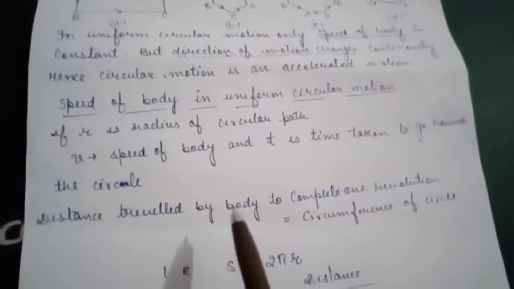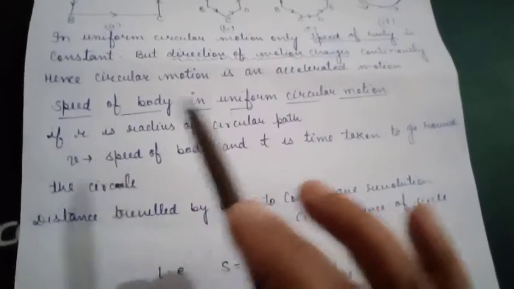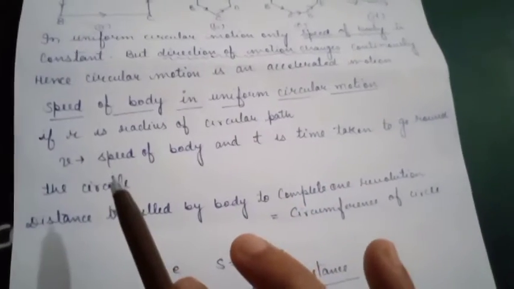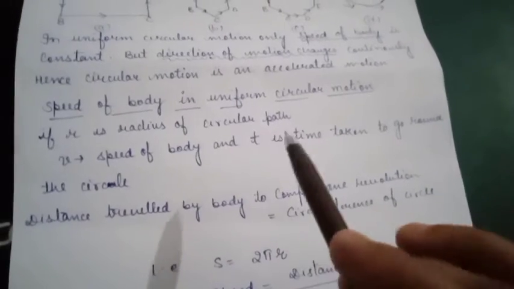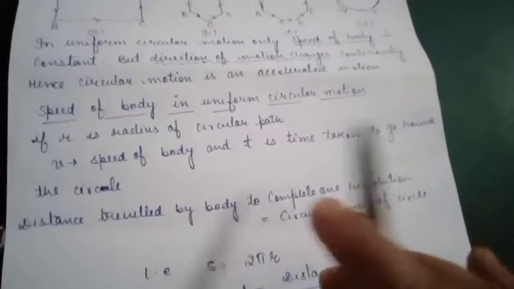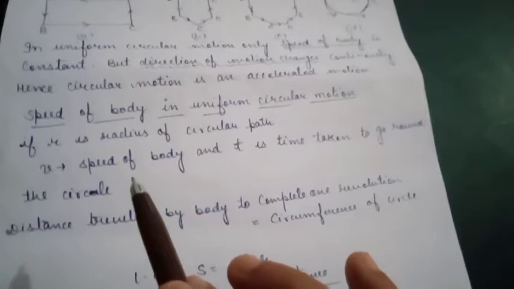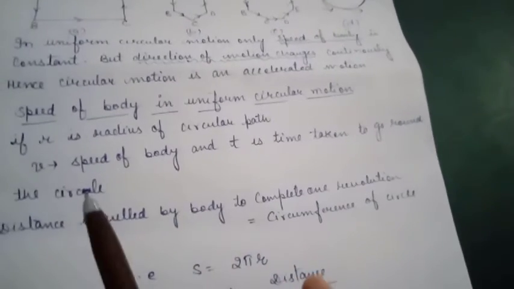one revolution. Here r is the radius of the circle, v is the speed of the body, and t is the time taken to complete one round around the circle.